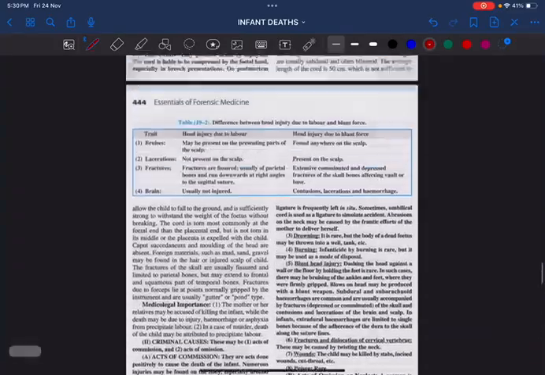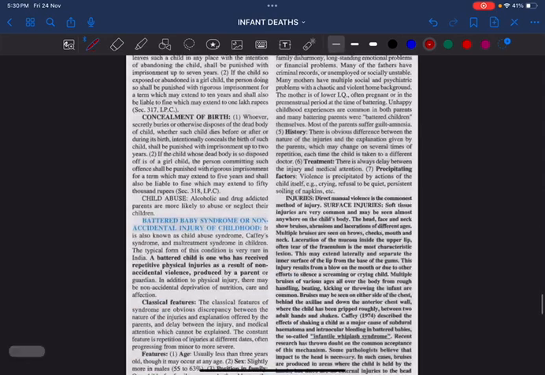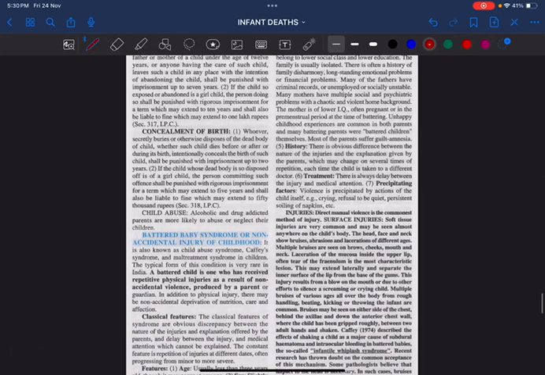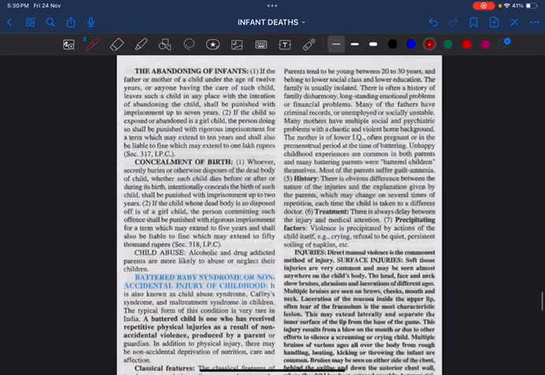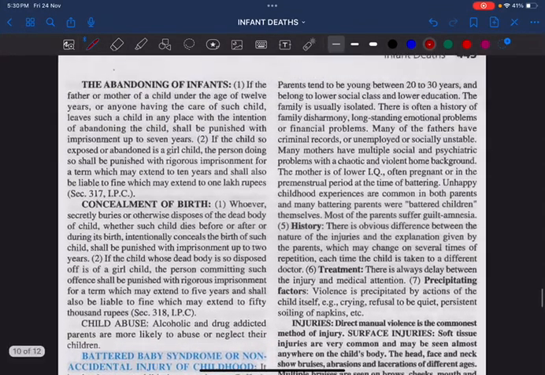Next, coming to a very, very important question: abandoning of infants is punishable under section 317 of IPC. Concealment of birth is punishable under section 318 of IPC.